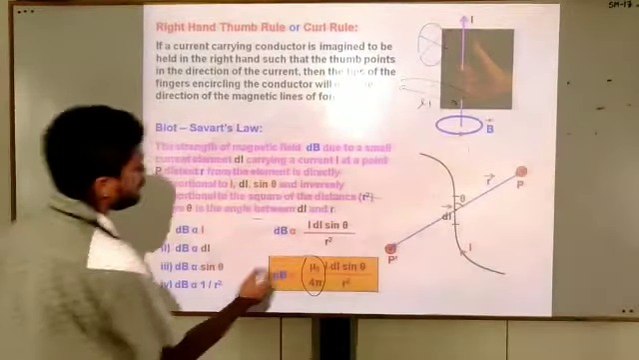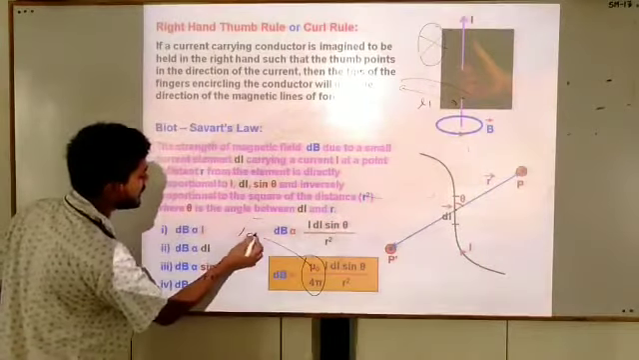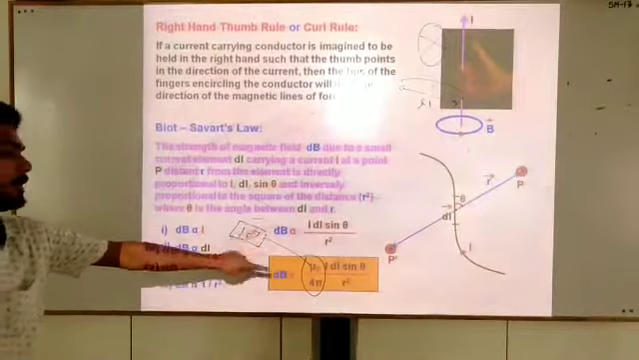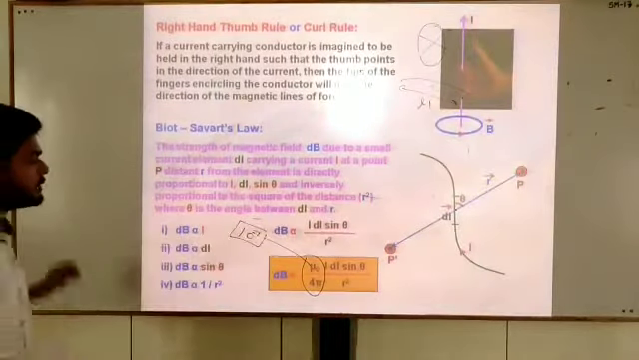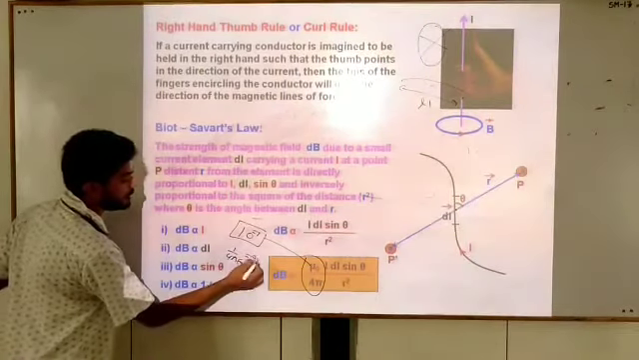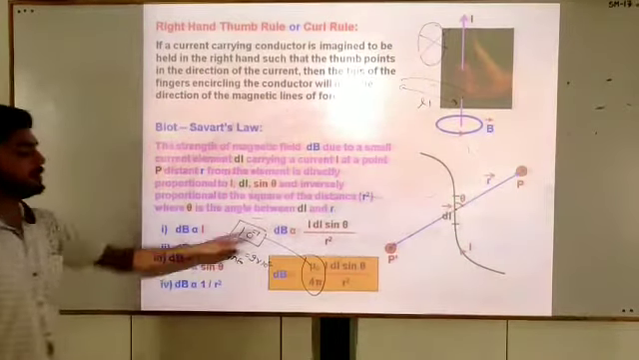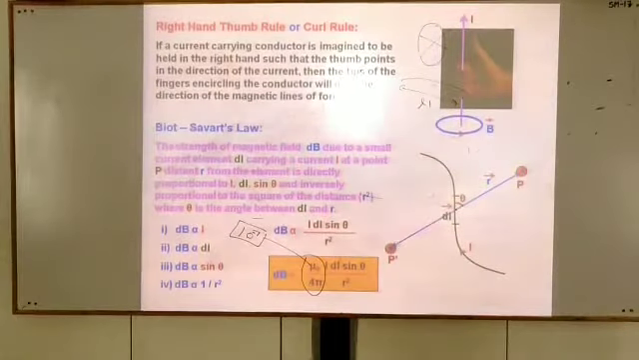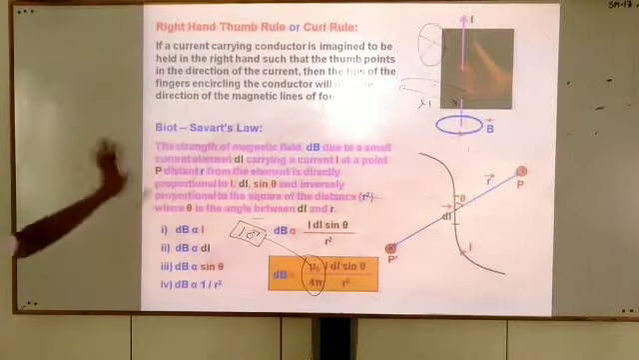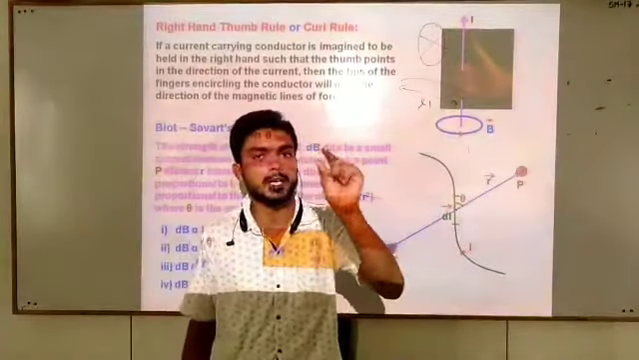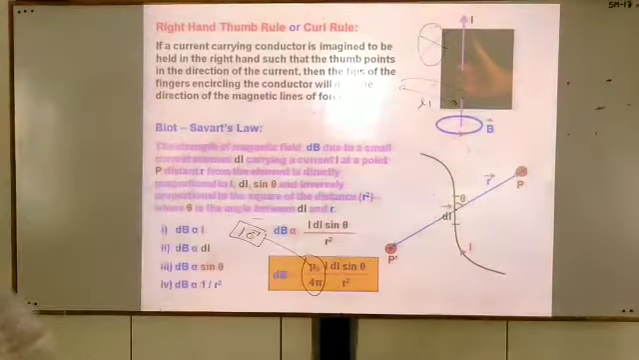Here the value of mu naught upon 4 pi is 10 to the power minus 7. Similarly, 1 upon 4 pi epsilon naught is equal to 9 into 10 to the power 9. This is the Biot-Savart law, and this law is applicable only for a small current element. Now move further.